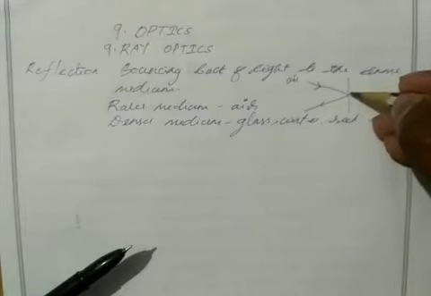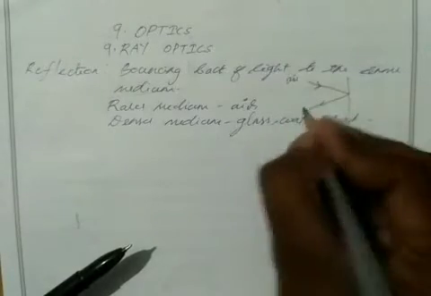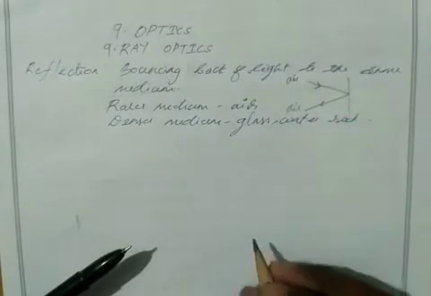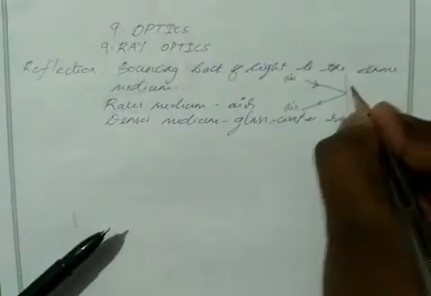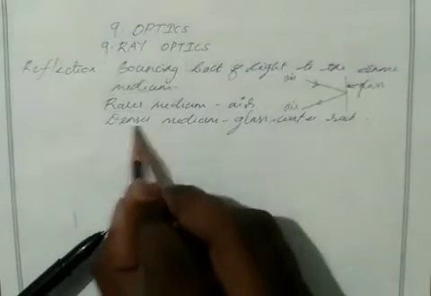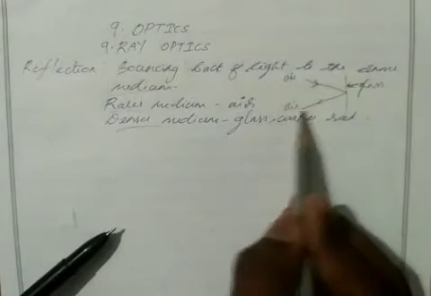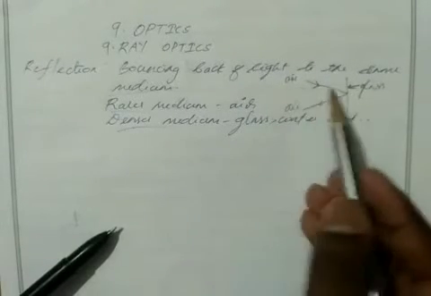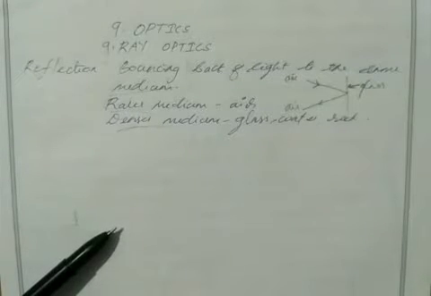After hitting the mirror, it gets reflected and comes back to the same medium, back to the air. So this air is a rarer medium, and this glass or mirror is a denser medium. So bouncing back of light to the original medium, that is air here, is known as reflection.